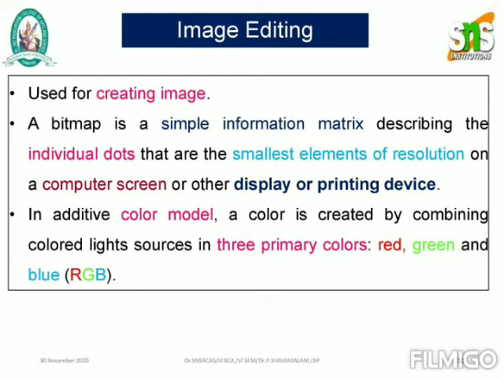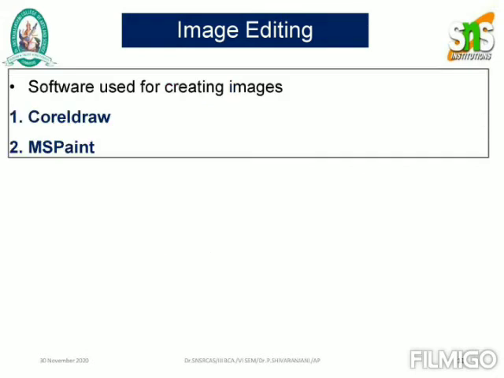The color is created by the combination of colored light sources. The three primary colors used are red, green and blue. So these are some of the software which has been used for image editing. That is Corel Draw or MS Paint can be used for the image editing process.